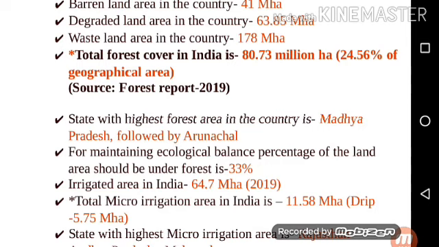Irrigated area in India. We need to know what net irrigated area is. It means the actual area on which irrigation was used for growing crops, for as many times as in an agricultural year. So irrigated area in India is 64.7 million hectare according to 2019.